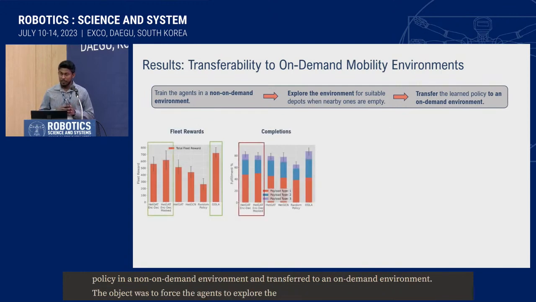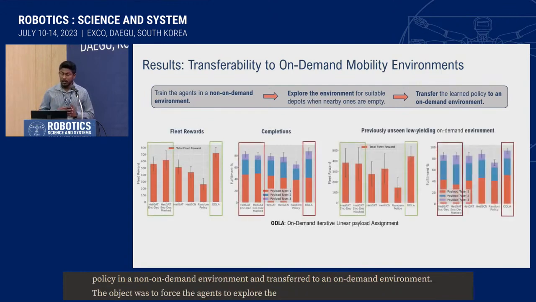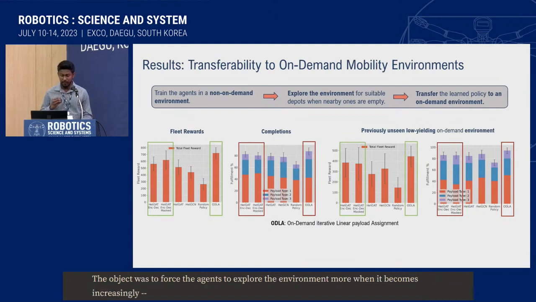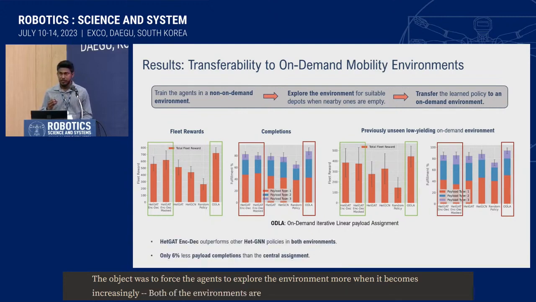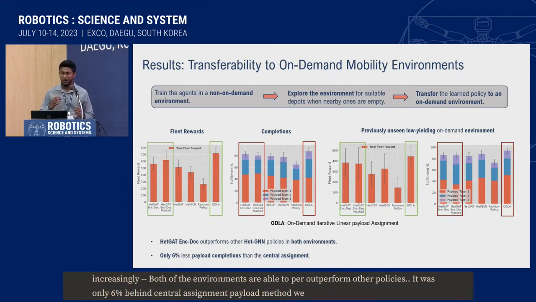We tested our approach in 2 settings, one high-yielding on-demand environment and one previously unseen low-yielding on-demand environment. In both of the environments, our approach was able to outperform other graph neural network policies. And most importantly, it was only 6% behind the centralized payload assignment method that we considered, which is actually pretty impressive considering that our approach is completely decentralized and only requires partial observations.